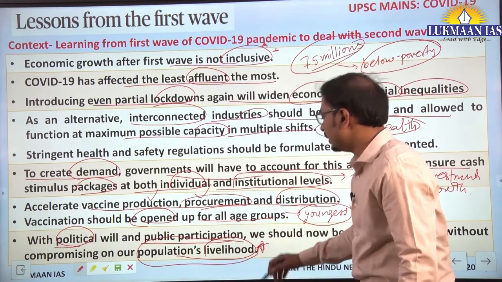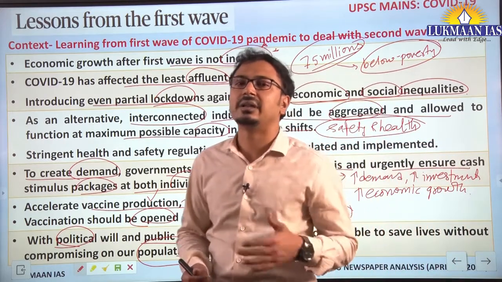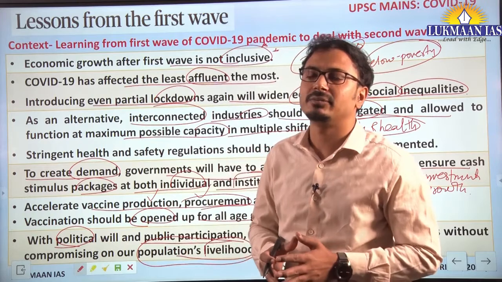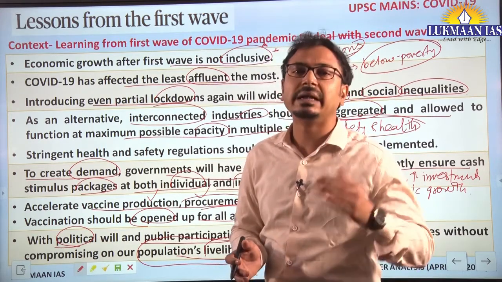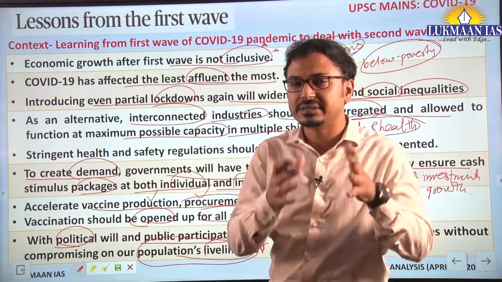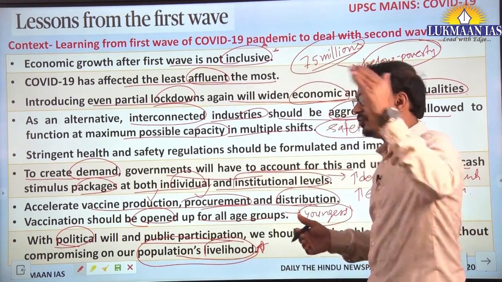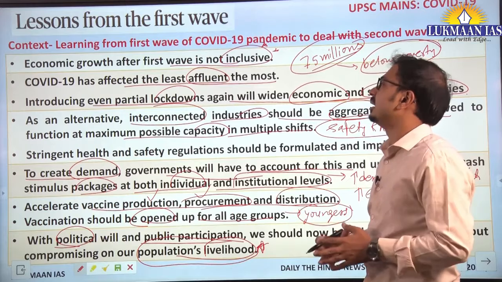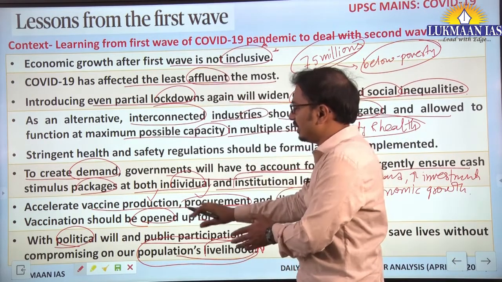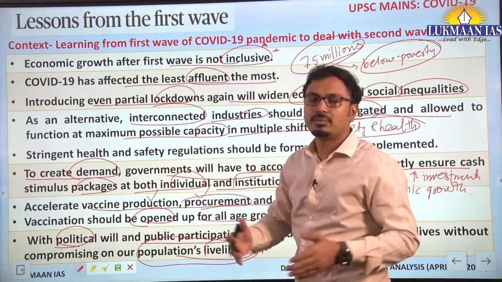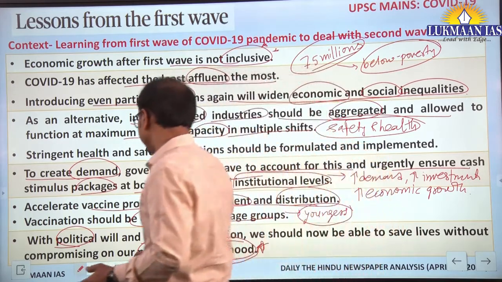Population's livelihood. So in the first wave we learned that because of lockdown the livelihood of the majority of the population was impacted. This should not be affected now while dealing with the second wave. This is the major input that you should understand here as feedback from the first wave, how we dealt with that first wave. So the first article that we discussed and the second article that we discussed, both are important as a way forward in dealing with the second COVID-19 wave.